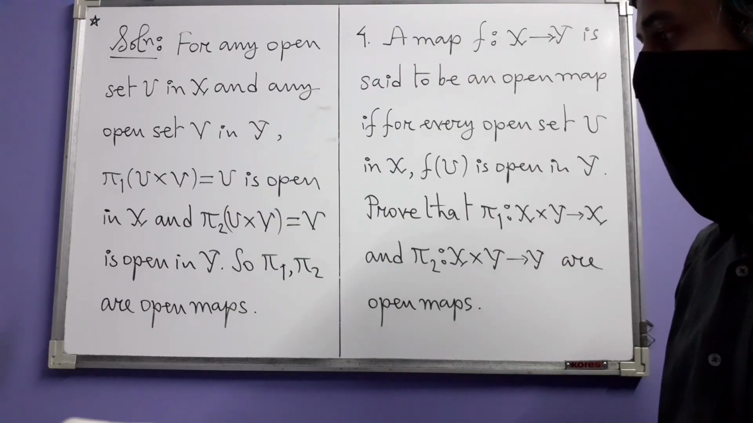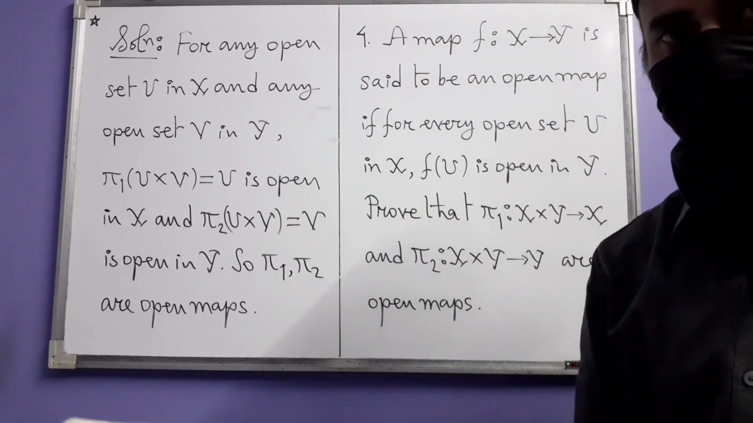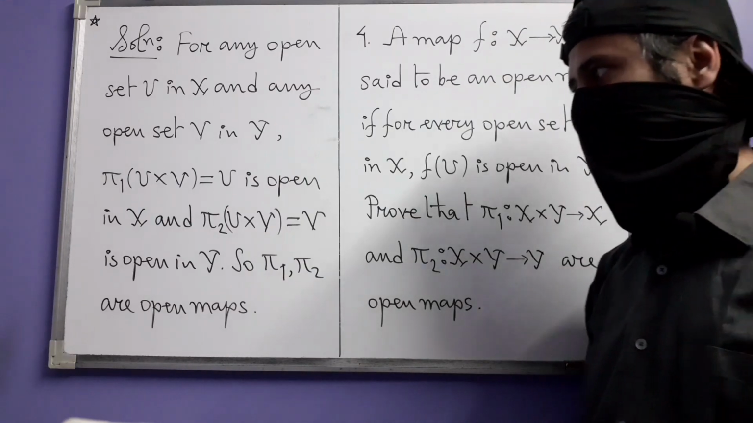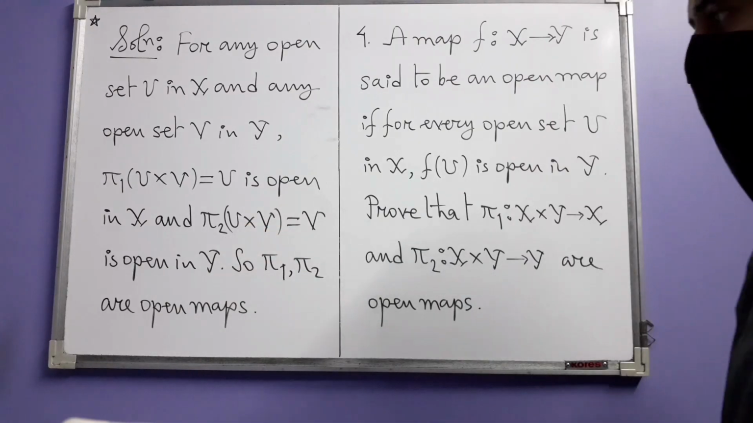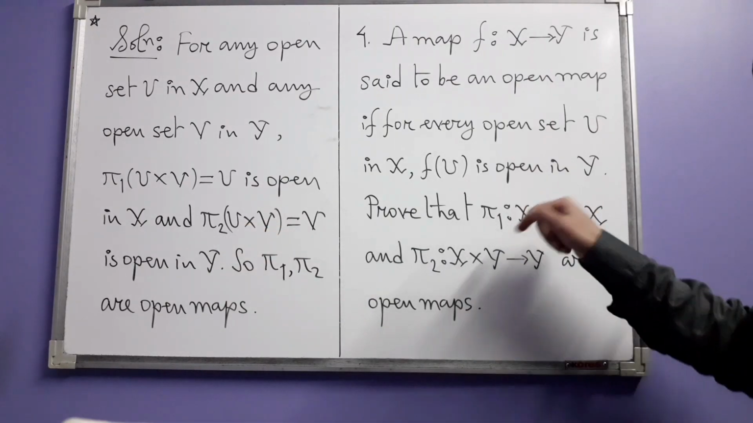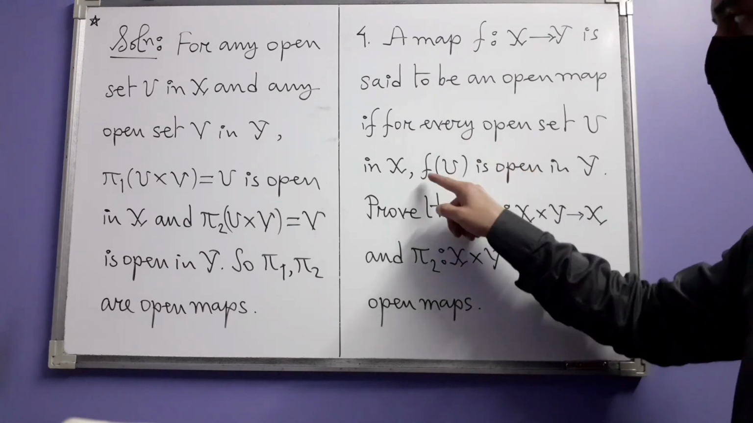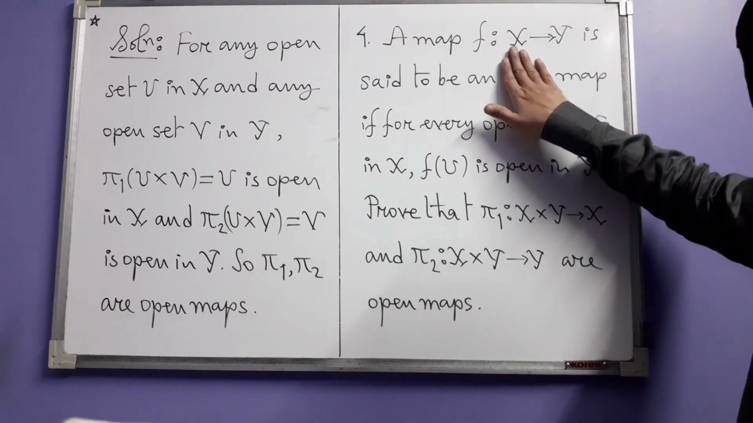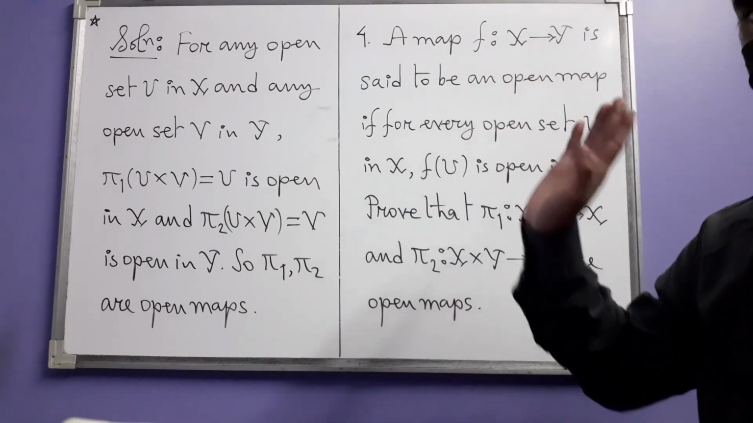And then we just suddenly write, because of this, pi 1 and pi 2 are open maps. How? Well, actually it's quite easy, but still I have not written all the details. What does the definition say? The definition requires the F images of all open sets in the domain space to be open in the codomain. I mean, if we call that codomain.